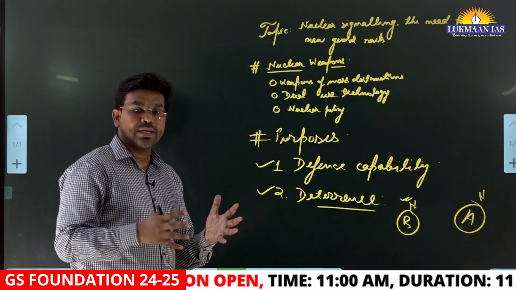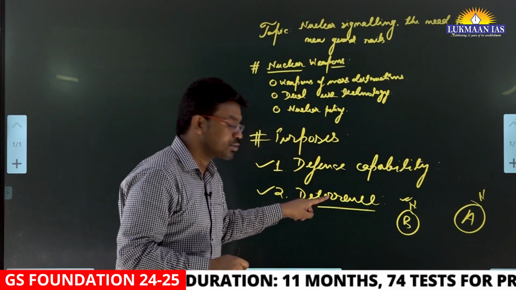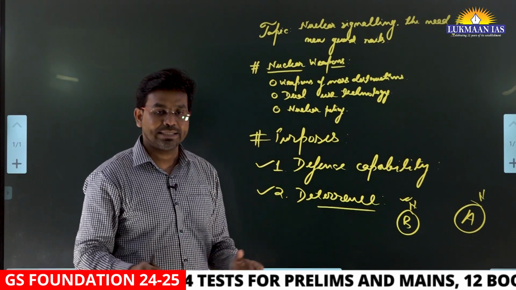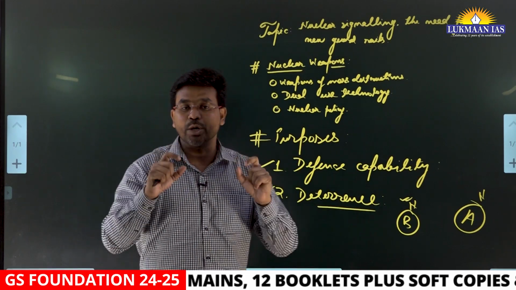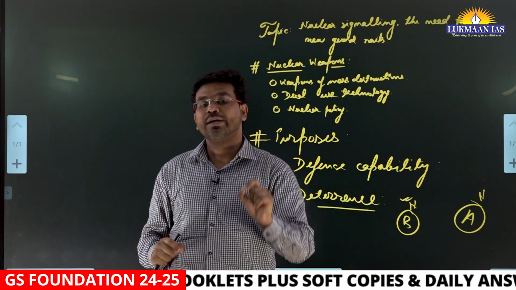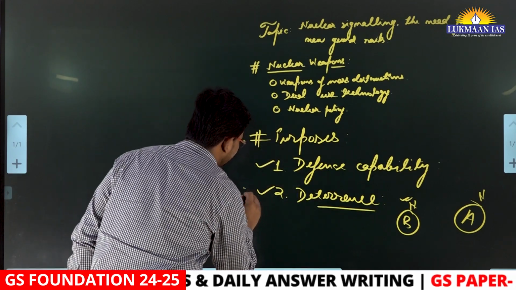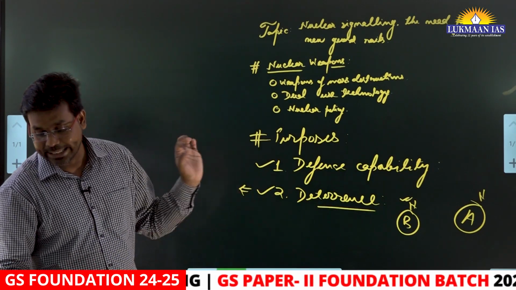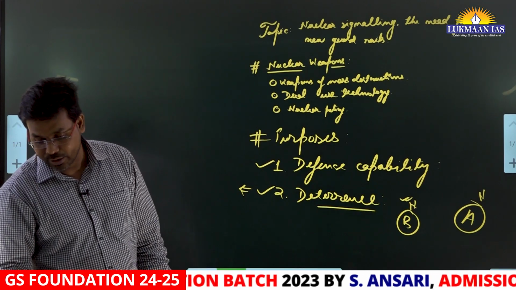So possessing nuclear weapons does not only serve a military purpose, but it also serves a political purpose. It gives a message to other countries that we are a nuclear capable state and we are also equally equipped to use nuclear weapons against the other country. So this is a deterrence measure. How do we get to know about this? Through the writings of an author. His name is Thomas Schelling.